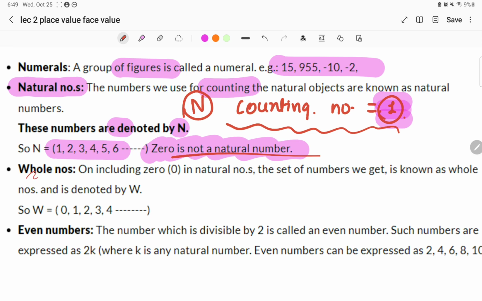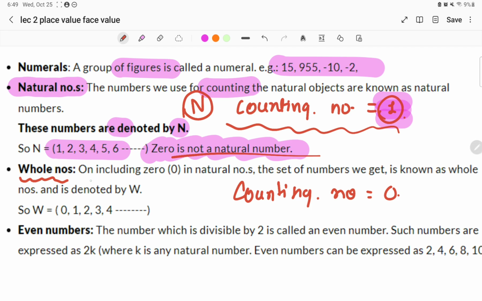Okay. The next important term is whole number. Numbers starting from 0 are called whole numbers. We can also redefine this statement: natural numbers including 0 are nothing but whole numbers.